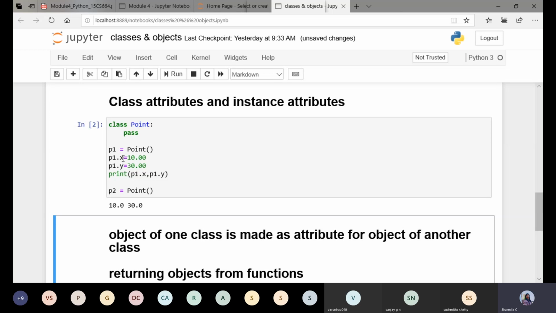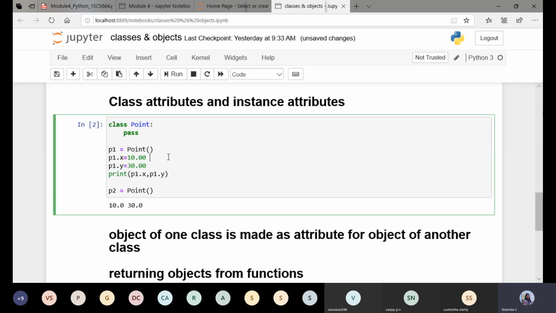Now here the attributes x and y, these two attributes, are called instance attributes. So attributes x and y are called instance attributes because they are available only for that particular object. When I was telling about the instance attributes, I told you they are defined for individual objects.